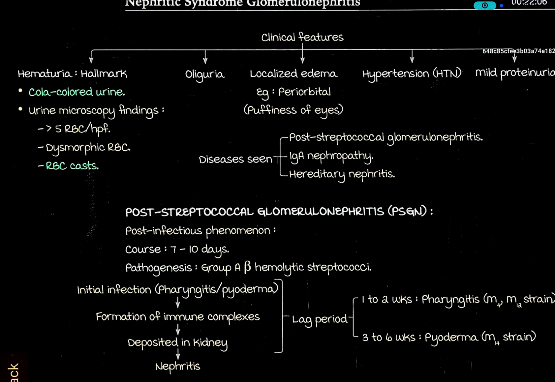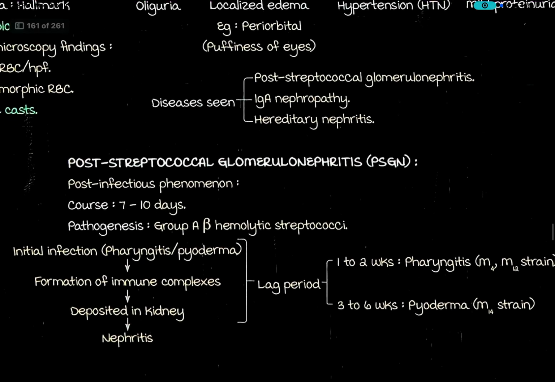Dysmorphic RBCs, RBC casts, small urine amount (oliguria), localized edema, for example periorbital puffiness of the eyes, hypertension, and mild proteinuria. Diseases seen: post-streptococcal glomerulonephritis, IgA nephropathy, and hereditary nephritis.